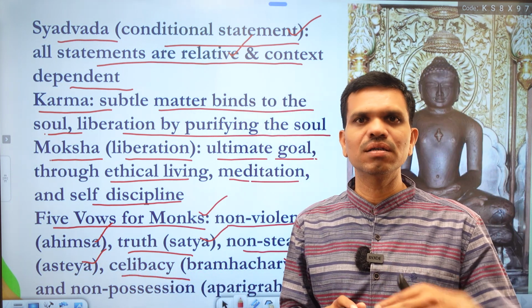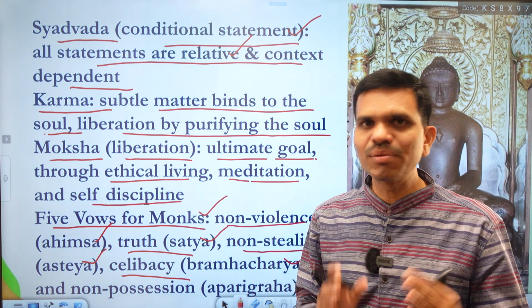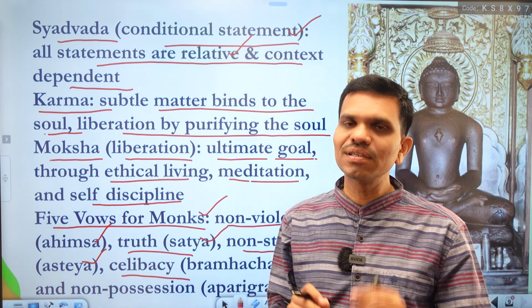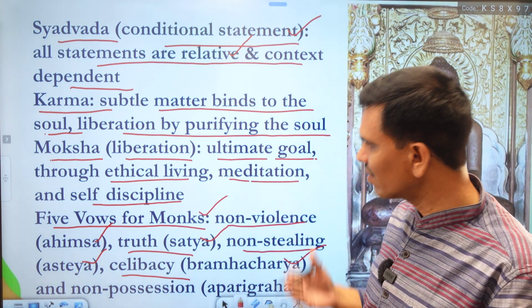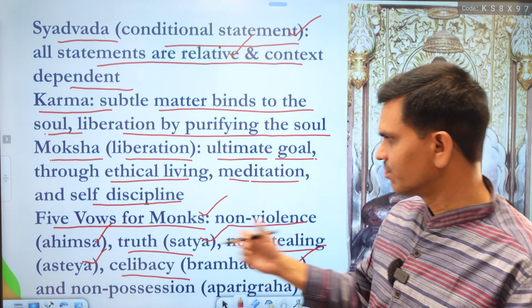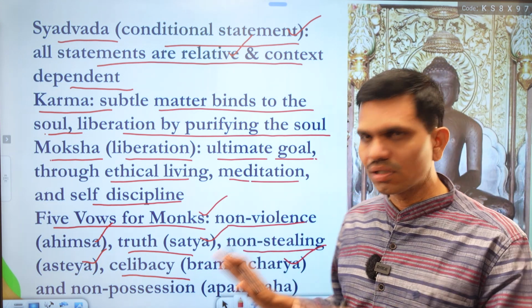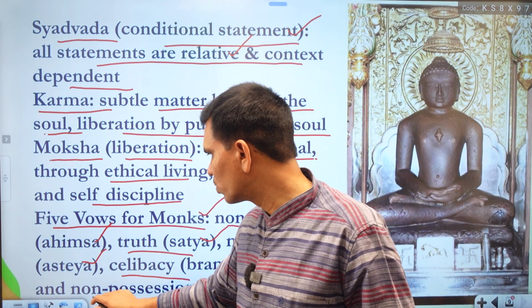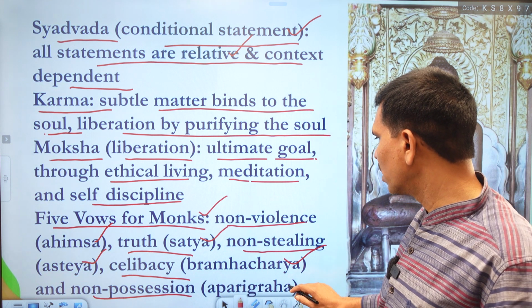If you look at the Jain monks, you find that they follow this celibacy very seriously and strictly, and they have very hard kinds of practices in their life while following this celibacy. And then we have the last vow, that is non-possession or aparigraha.